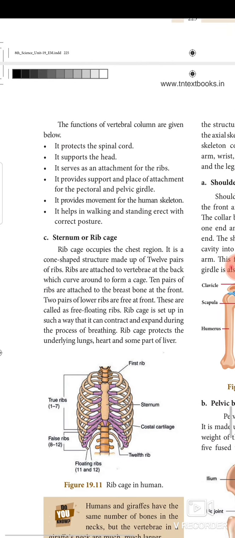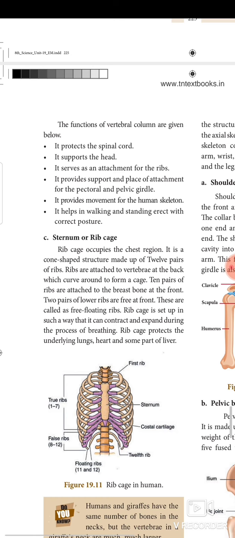Very important question. It protects the spinal cord. It supports the head. It serves as an attachment for the ribs. It provides support and place of attachment for the pectoral and pelvic girdle. It provides movement for the human skeleton. It helps in walking and standing erect with correct posture.